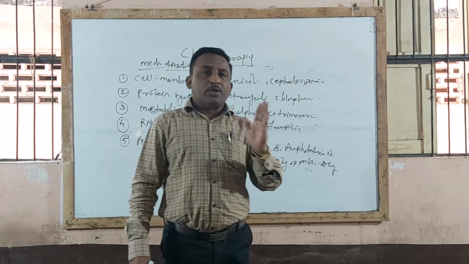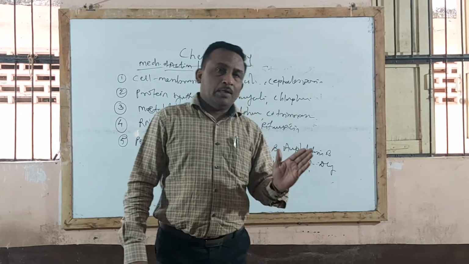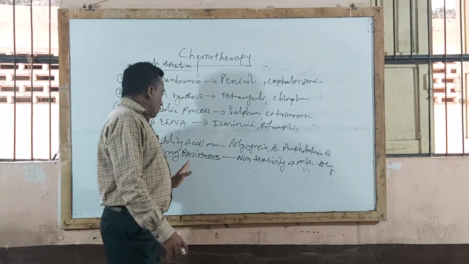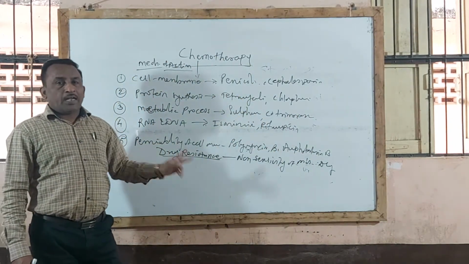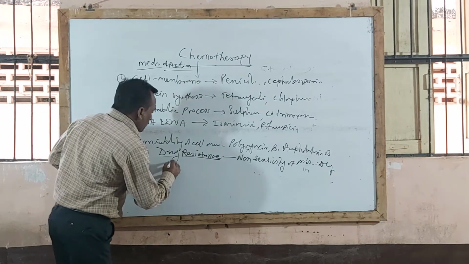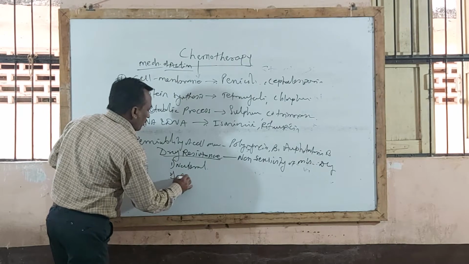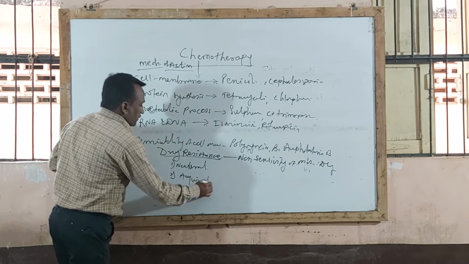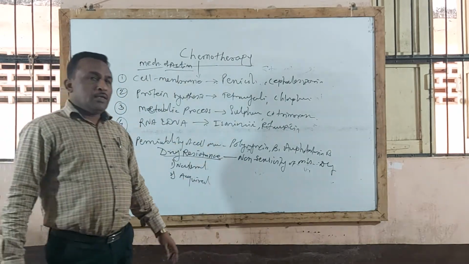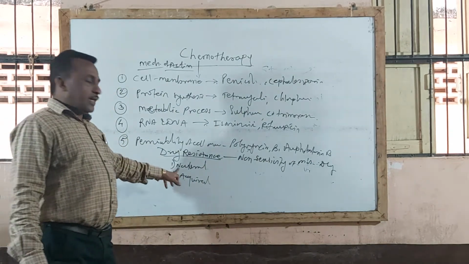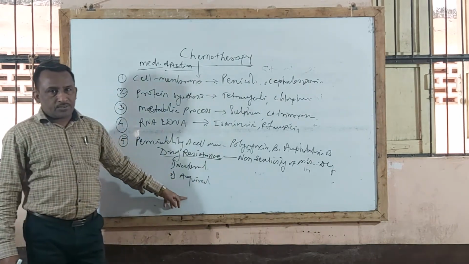When the microorganism does not show response to the drug, that phenomenon is called drug resistance. There are two types of drug resistance. One is called natural drug resistance, and the second one is called acquired drug resistance.